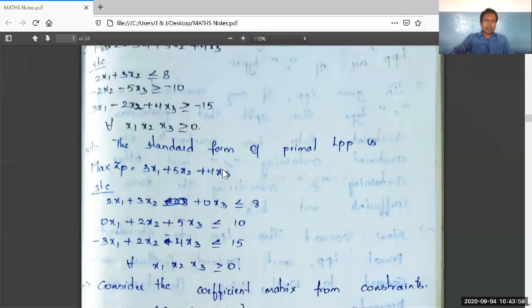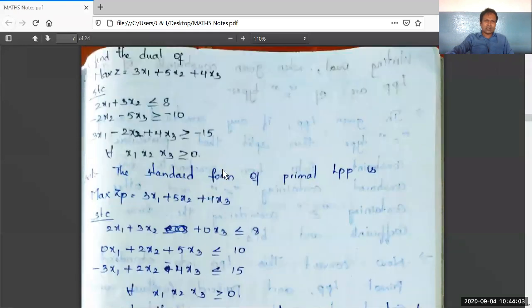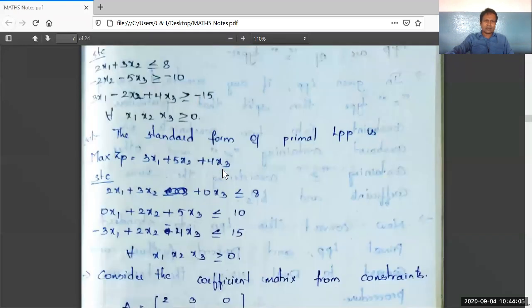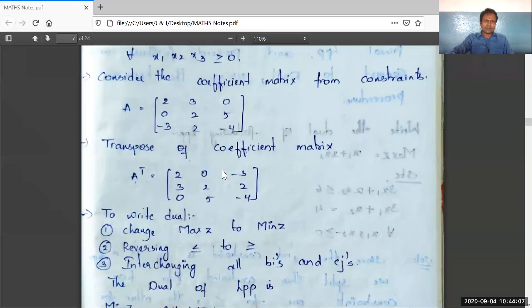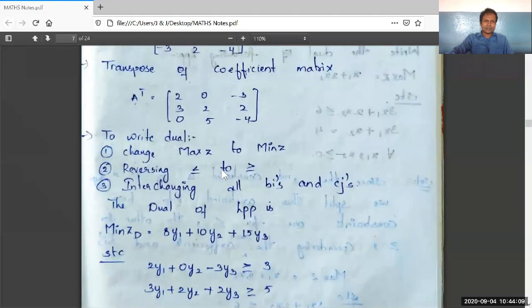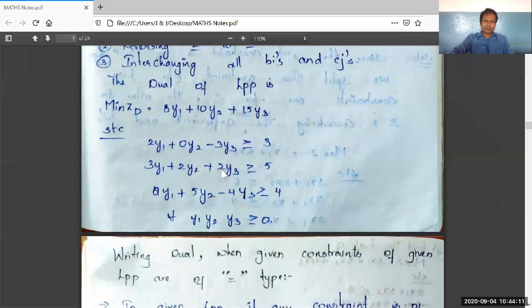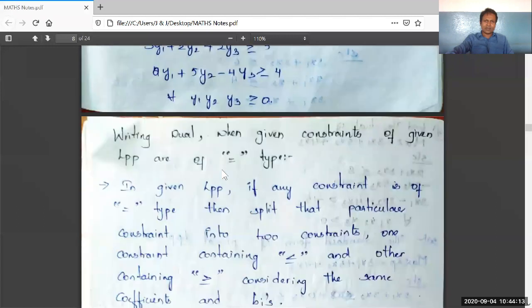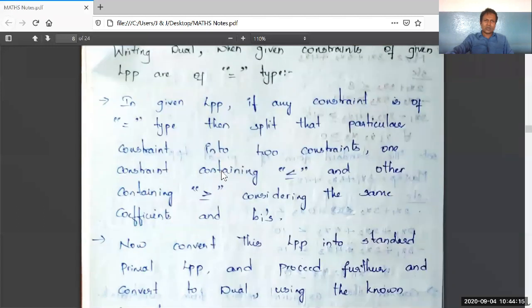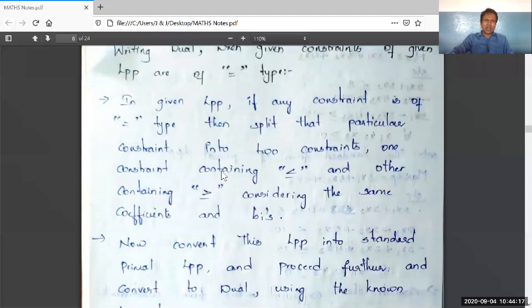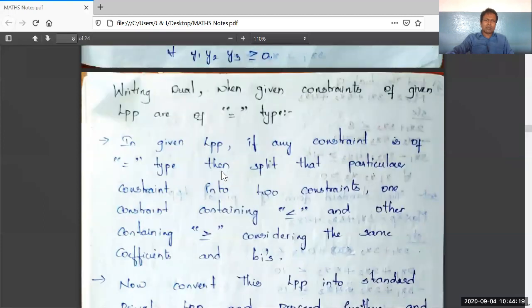It is the third problem. See here, I'm scrolling it very slowly. Have a glance of it. Right. So we have solved three problems converting the primal LPP into dual LPP.